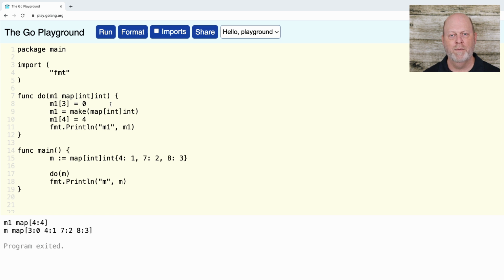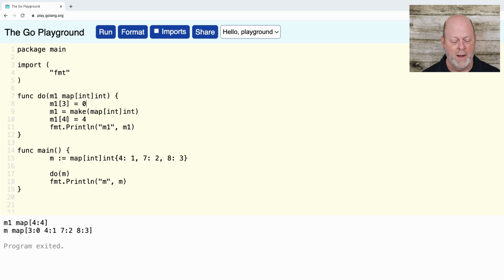The formal parameter of a function is a local variable to the function. It is initialized with the value passed in the actual parameter when the function is called. And after that, it's just a local variable. I can assign to it. Now, most of the time, I don't reassign to parameters because I think that creates more confusion. If I need to assign something, I'll create a new local variable. I do sometimes, but it's just one of those readability things. You don't necessarily want to go fiddling the parameter too much because then it's hard to remember, is that the original parameter value or is that something I changed afterwards?